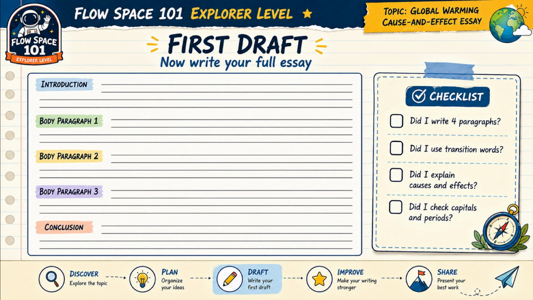Use your notes and write the full essay in order. Introduction. Body paragraph 1. Body paragraph 2. Body paragraph 3. Conclusion. As you write, check these questions. Did I write all 4 paragraphs clearly? Did I use transition words? Did I explain the causes and effects? Did I check capital letters and periods?